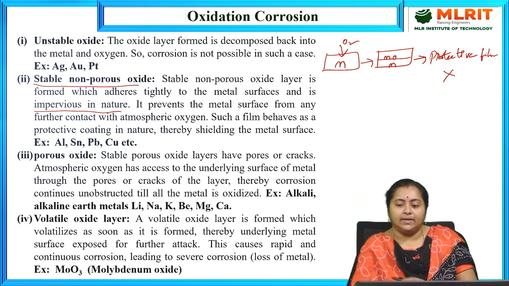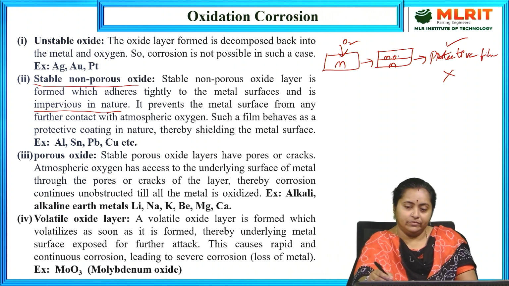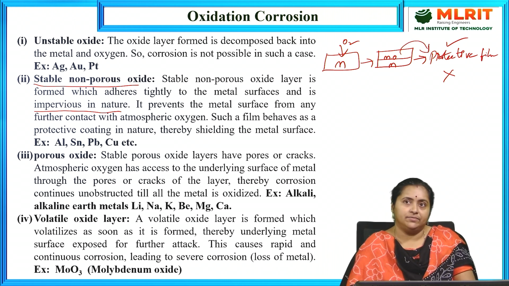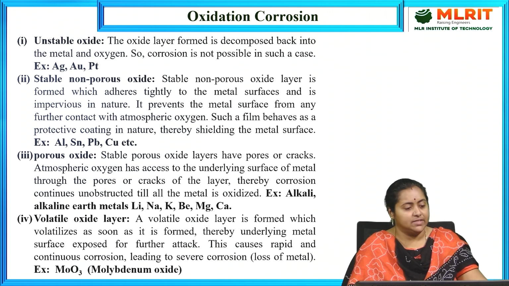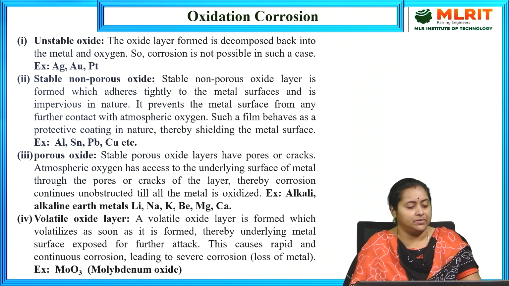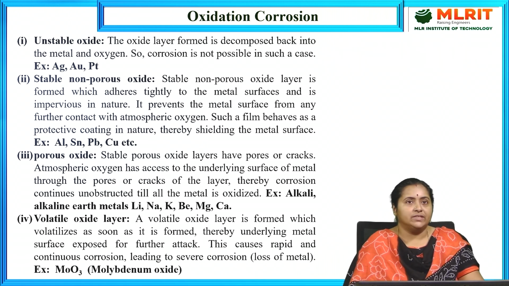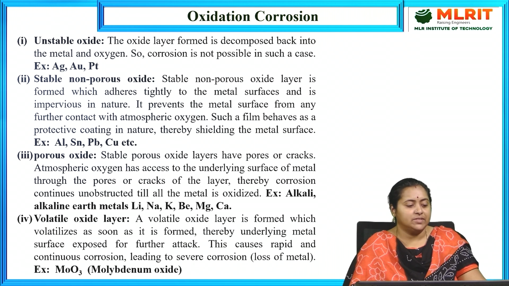So it acts like a protective film, and hence further corrosion reaction will be prevented. An example of metals for this kind of metal oxide layer is aluminium. We can say aluminium is the best example. Similarly, tin, lead and copper are also some examples for stable metal oxide layer formation.